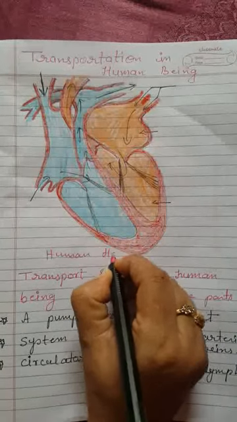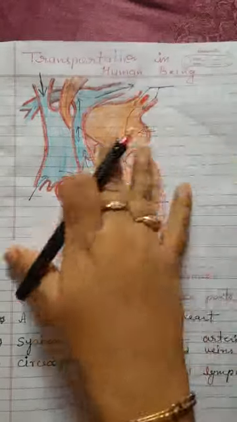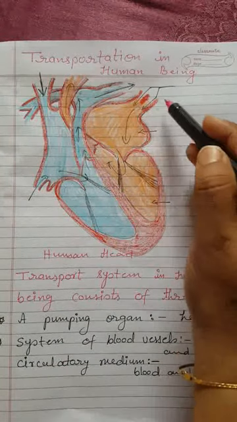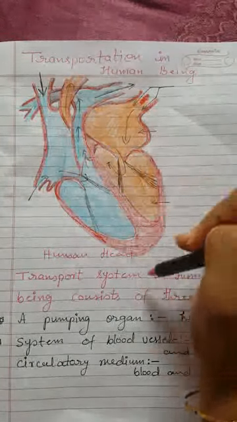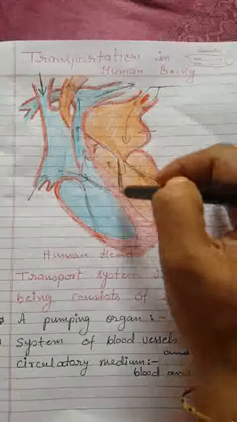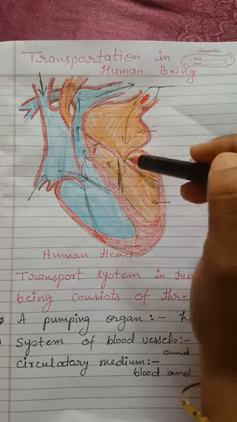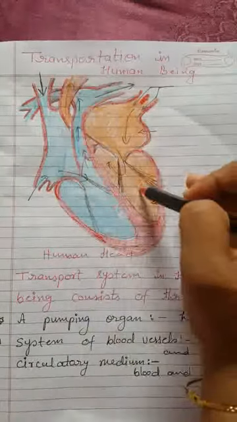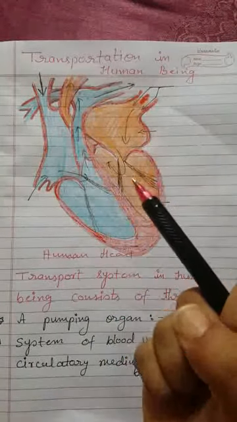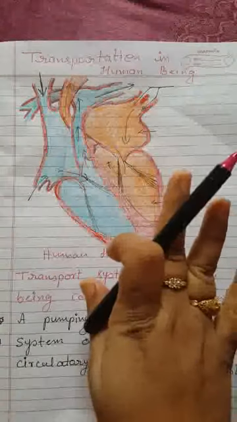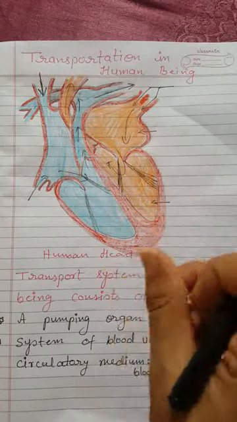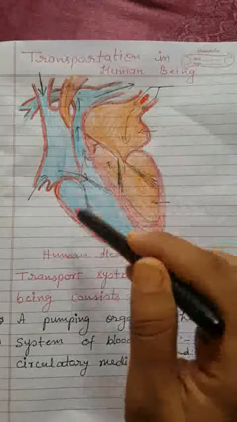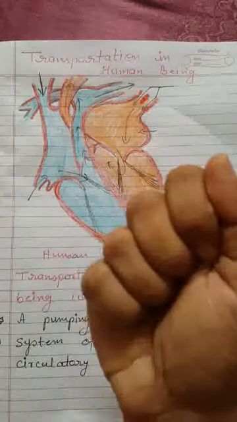Human heart. What are the different parts and how does it work? This red part which you are shown, you can see these are actually veins or blood vessels. The heart consists of 4 chambers. The heart is a muscular organ. There are no bones, it is just muscle. Its size is like a fist.